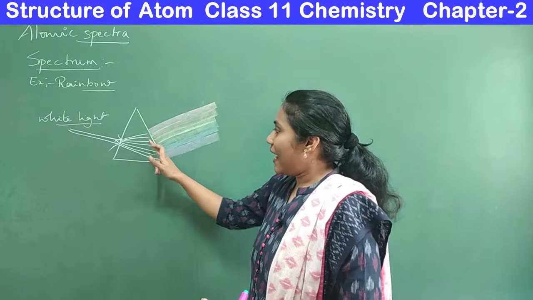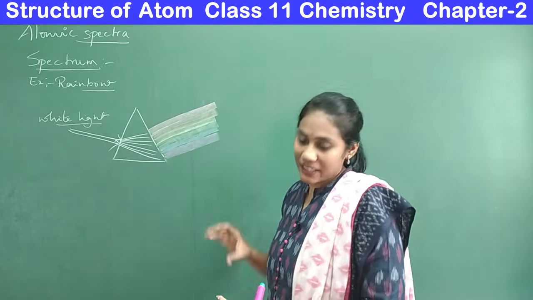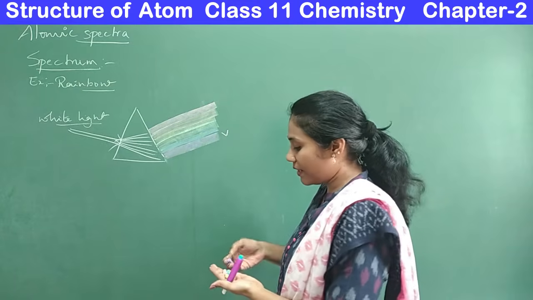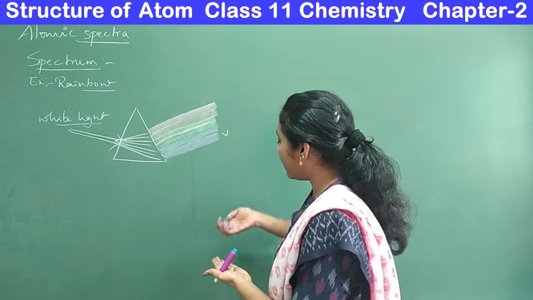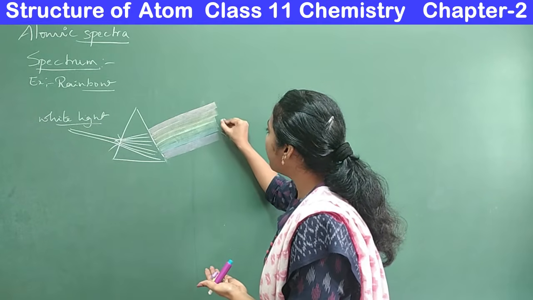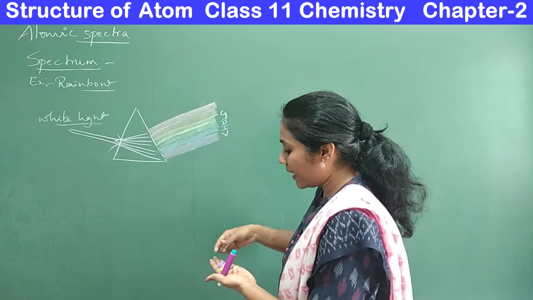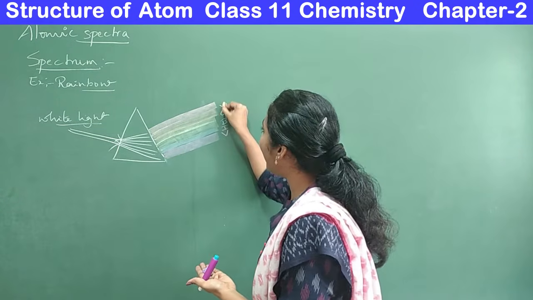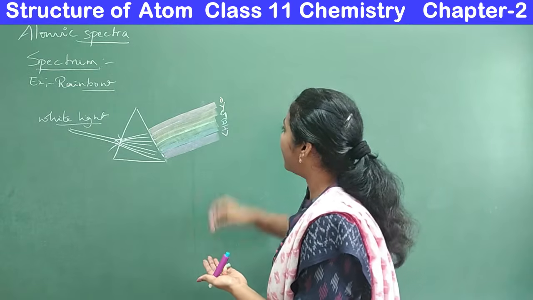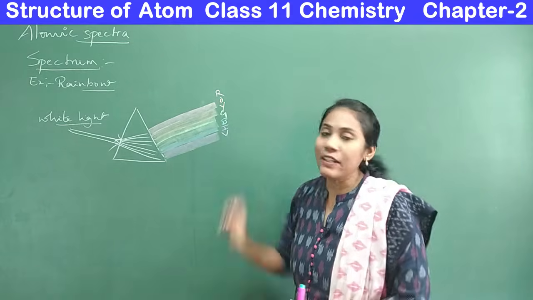So when the split light comes out of the prism, this is how you will observe different colored bands, isn't it? So this is our violet radiation, right? And after that, you will find indigo, and then blue, and then you will have a green light. Then you have yellow, and then you have orange and red light. This is how you will have a band of colors.